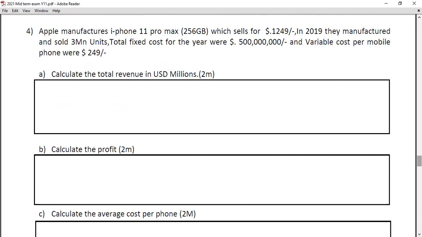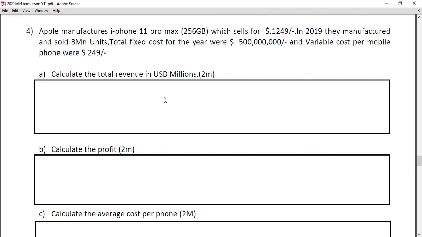Calculate the total revenue, US dollar millions. For this question I found about 95% of the students correctly applied this knowledge, business mathematics. Total revenue is price into quantity. In this case, the iPhone 11 Pro Max 256 GB sells for $1,249 in 2019, and they manufactured and sold 3 million units. Total fixed cost for the year is 500 million, and variable cost per mobile phone is $249. So total revenue equals price into quantity. So price 1,249 times quantity 3 million.